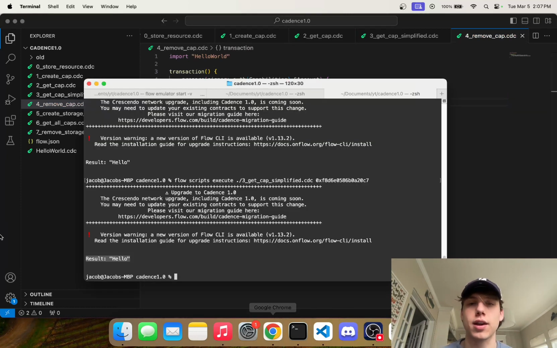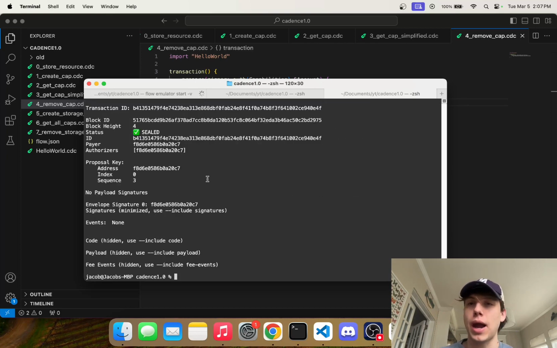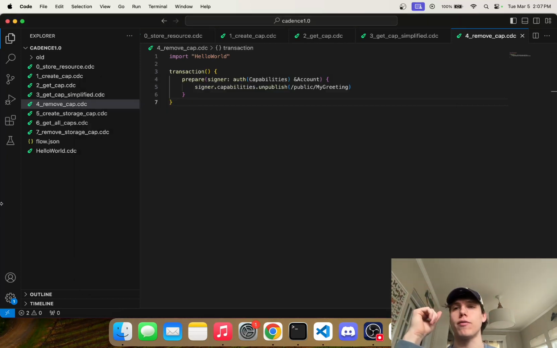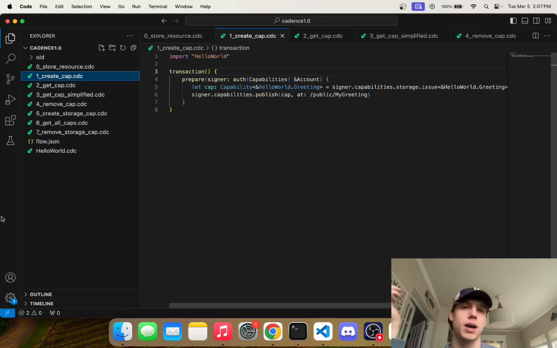So if we just wanted to test this out, we could run this and say flow transaction send, and then run for remove cap, and that goes through. So if we were to now try to run the script to get the capability, what do you think will happen? Well, let's try it out. And we get a panic, right? This capability does not exist because it no longer exists, right? So pretty straightforward.